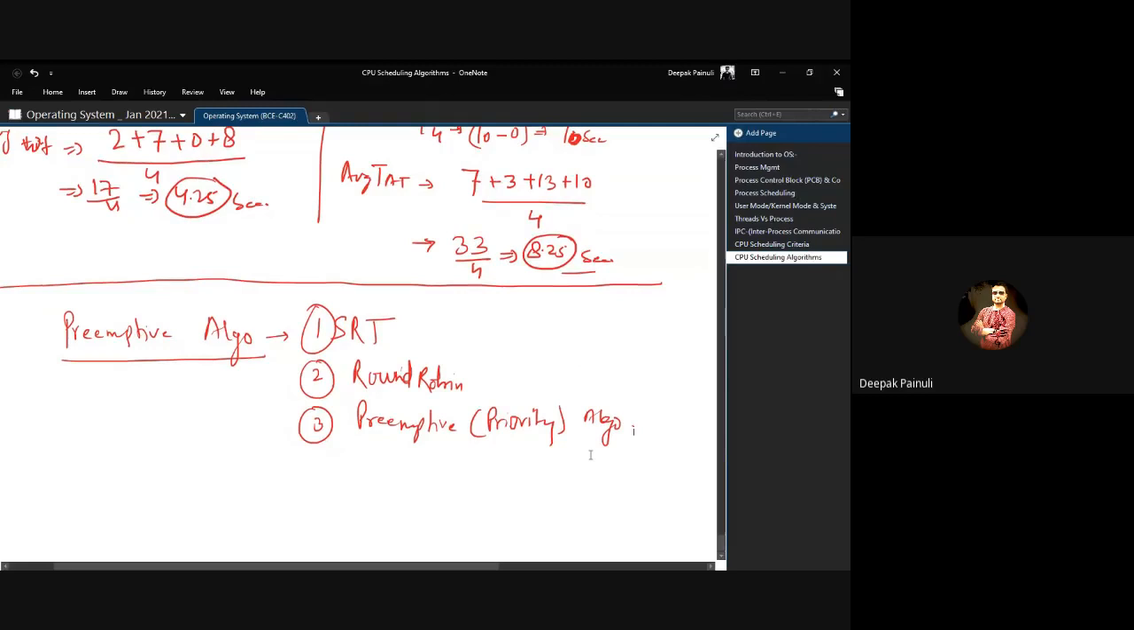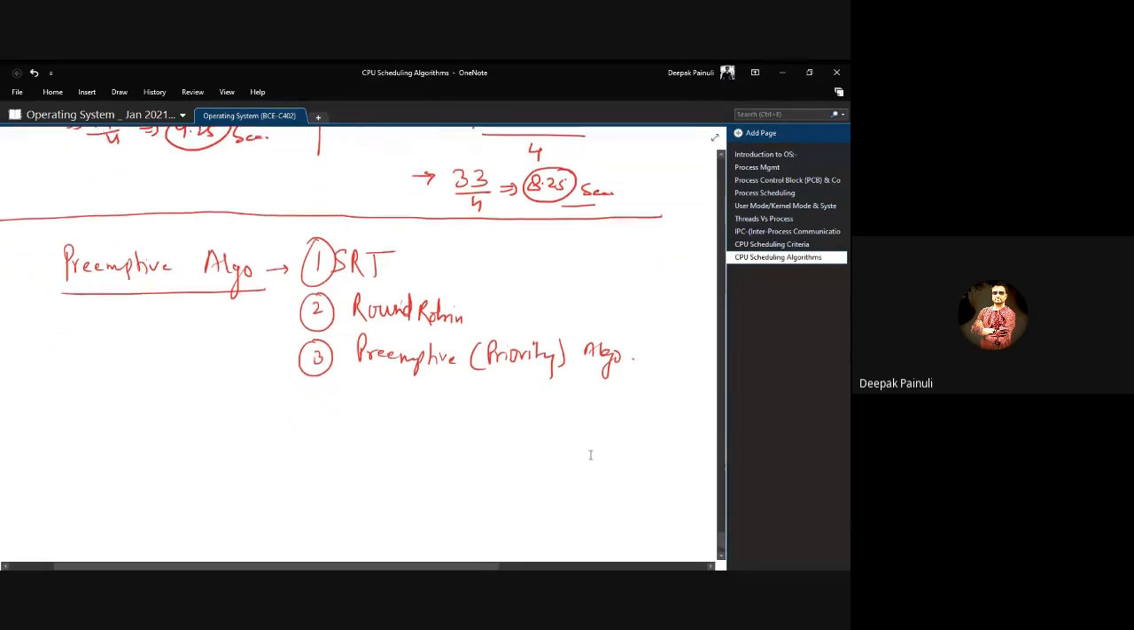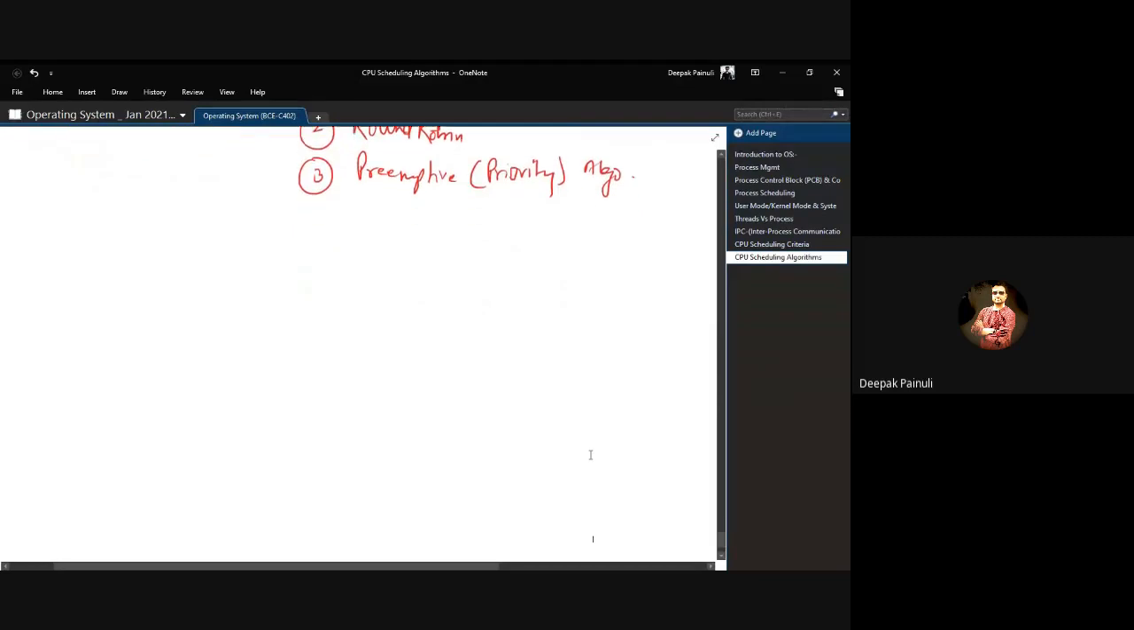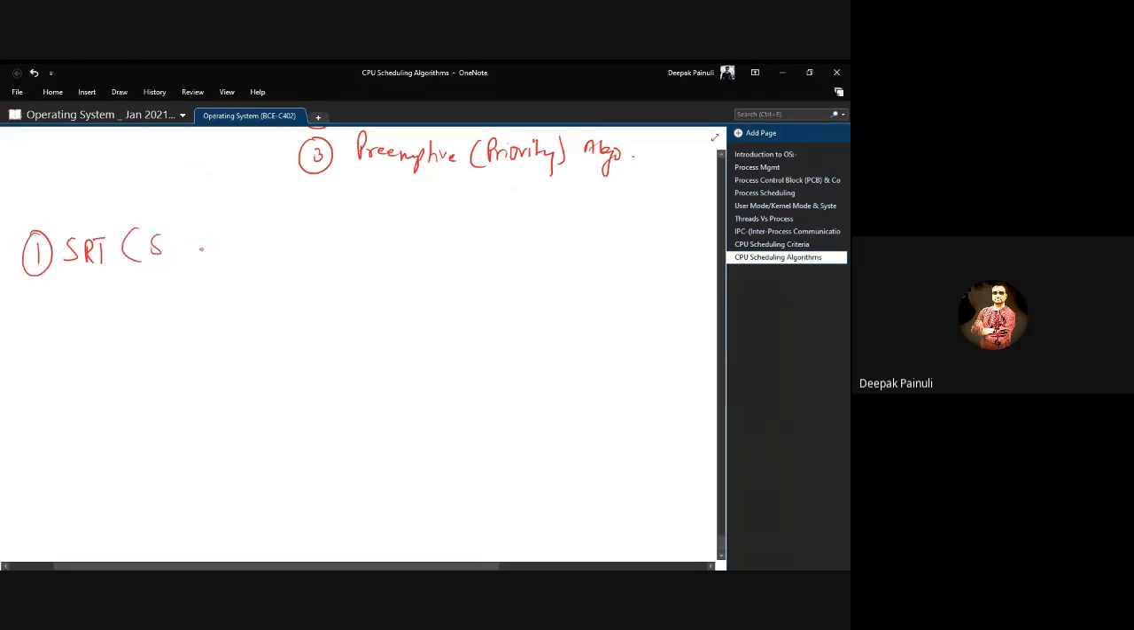So in today's class we will discuss SRT and round robin. First we discuss SRT. SRT means shortest remaining time first. Some books also refer to it as SRTF. So don't be confused, SRT and SRTF are the same, right?